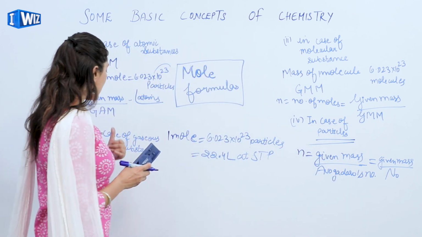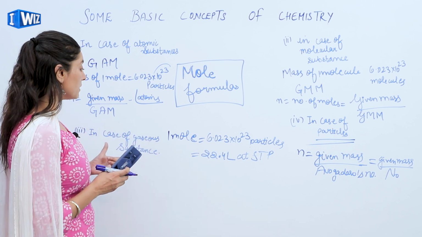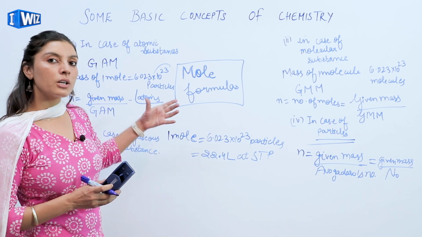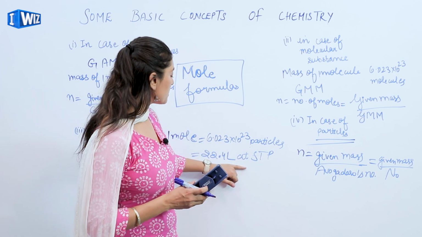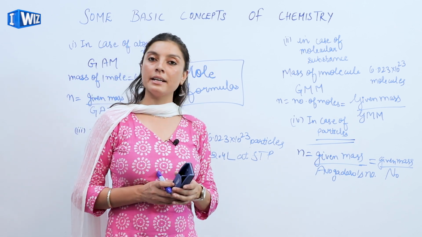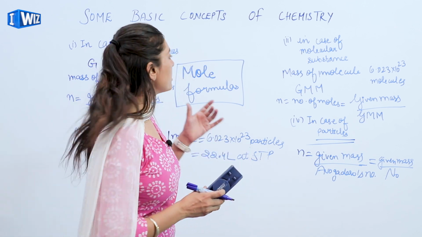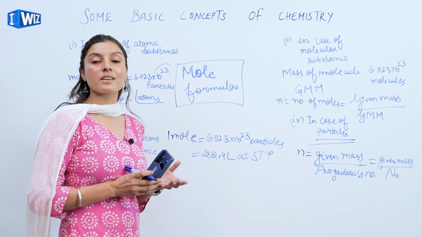And we are left with the last case when we are having the gaseous substances available with us. Here, 1 mole of that particular substance will be equal to 22.4 liters at the standard conditions of temperature and pressure. Further, we will solve the numericals related to the mole concept that are usually asked in the questions.